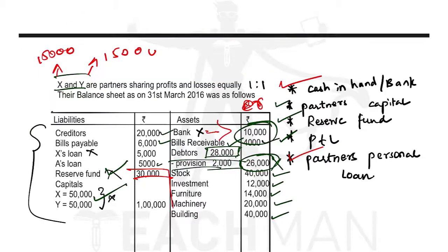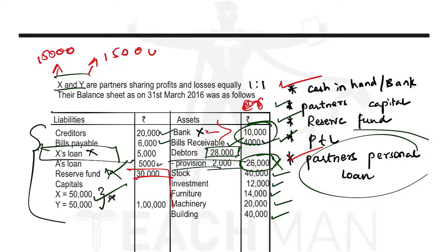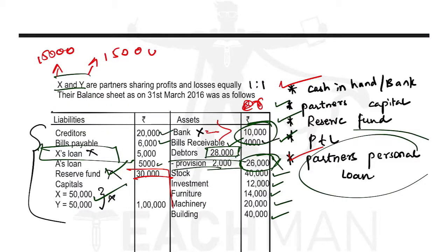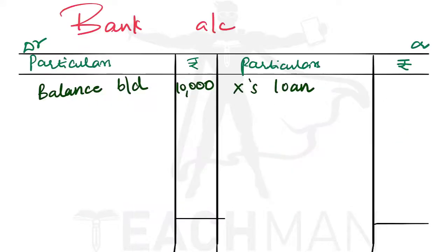Now one more thing is the partner's personal loan. In this question there is a partner's personal loan, that is X's loan. X is a partner and his loan is nothing but his personal loan. So X's loan is 5,000. This we will record on the credit side of the bank, because that is given on the debit side of the balance sheet. So X's loan is 5,000. So we have recorded all the things given in the balance sheet.